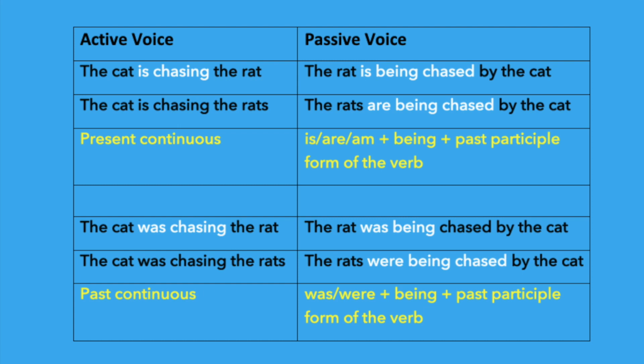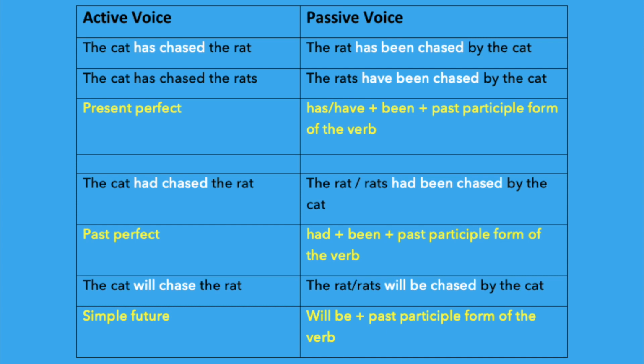See the next sentence. The cat was chasing the rat. It is in the past continuous tense. So we have to use was or were being. So the answer will be the rat was being chased by the cat. If it is rats, the rats were being chased by the cat. See the next one. The cat has chased the rat. We used here present perfect tense, has chased. So it will become has been chased. The rat has been chased by the cat. If it is rats, rats have been chased by the cat.